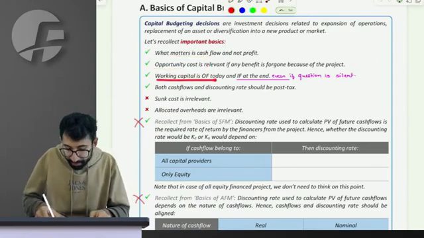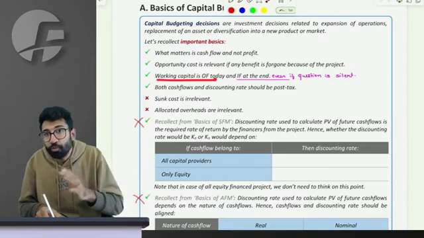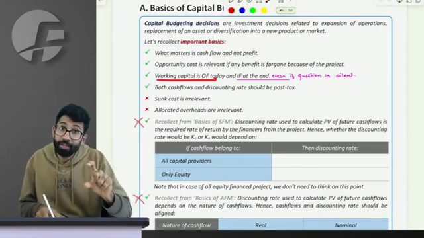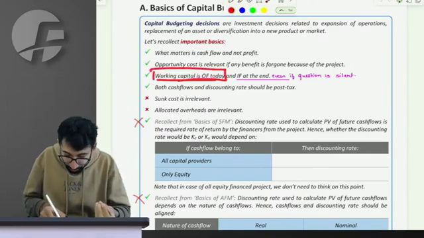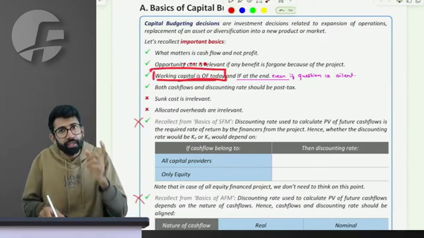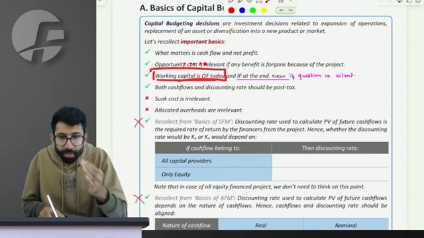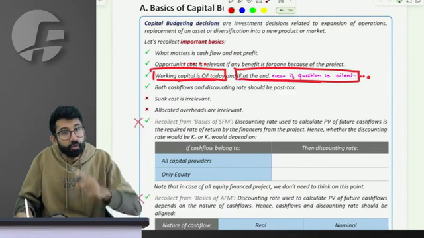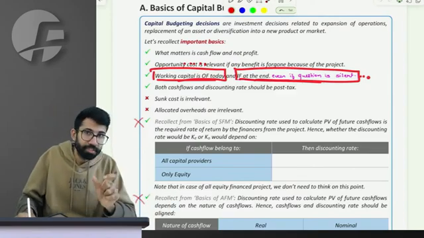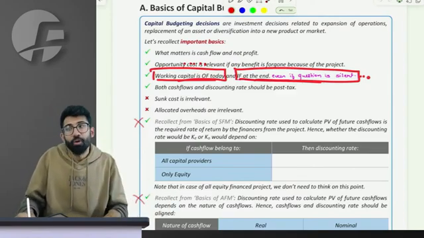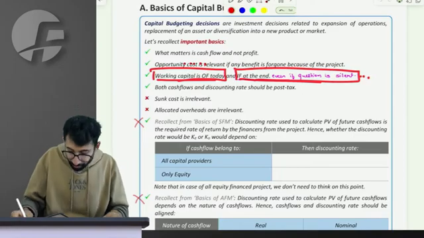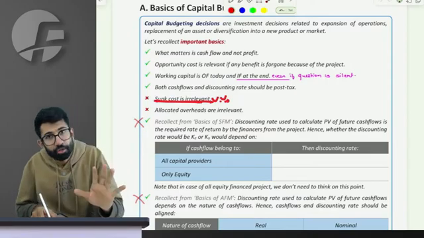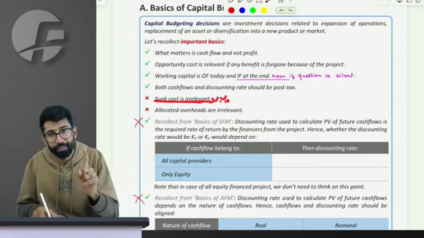Next, you all should realize that whenever you start a project, you will not only require the fixed initial investment, you will also require the working capital. That working capital, which is considered an outflow today, even if the question is silent, is assumed to be an inflow at the end of the project, whatever is the amount of initial outflow on working capital. Fine. Sir, sunk cost you should realize is a dead cost, is not considered for capital budgeting decision.